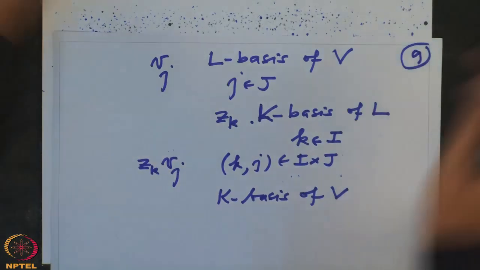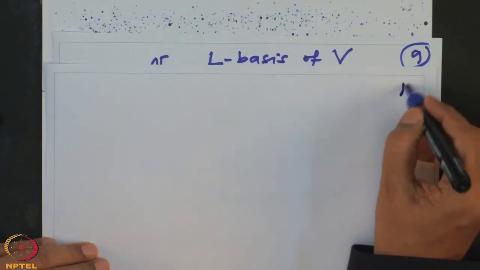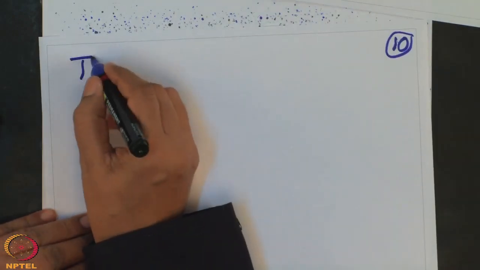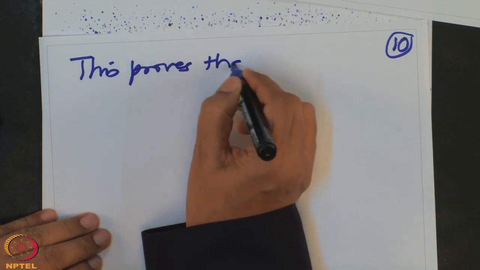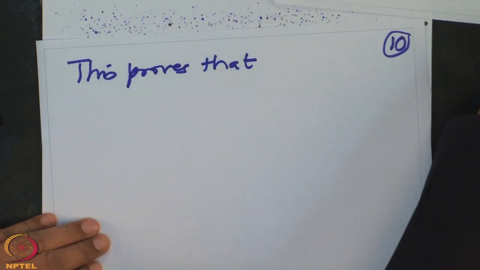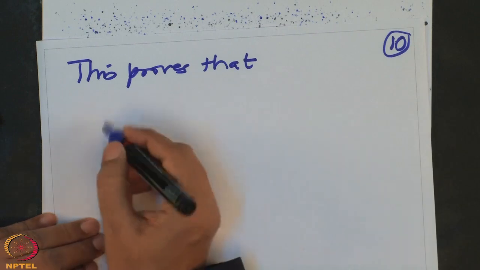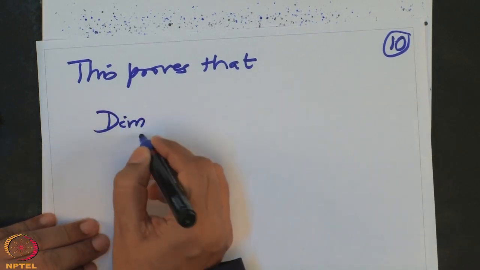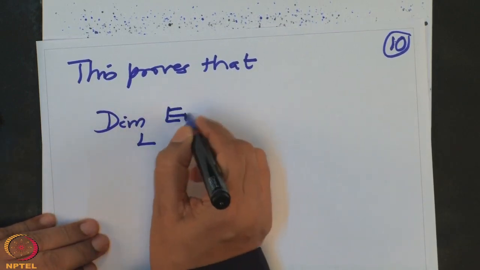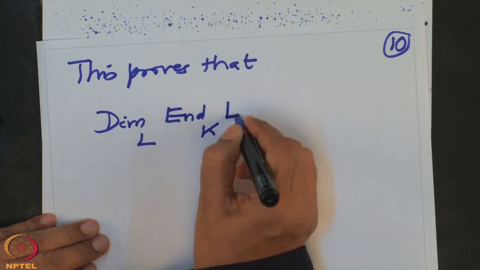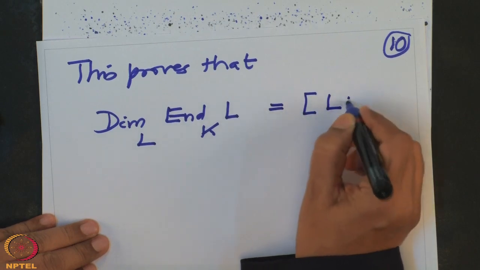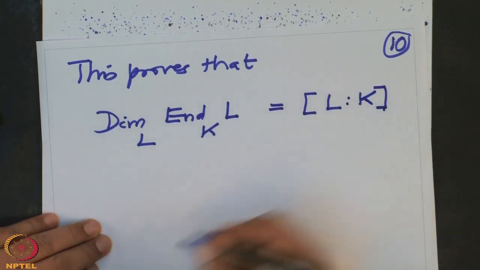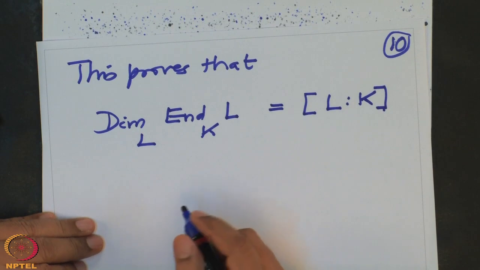So this proves that the dimension over L of these endomorphisms of L over K is the same thing as [L:K].